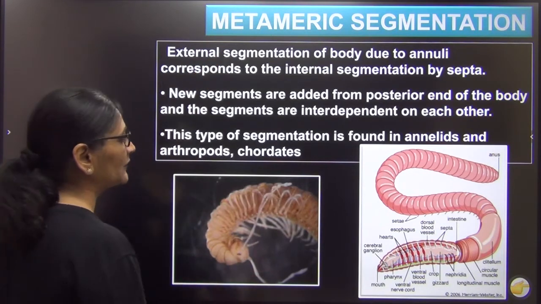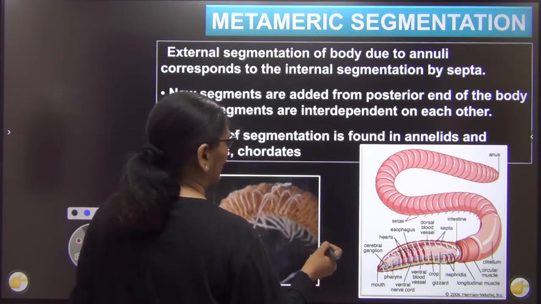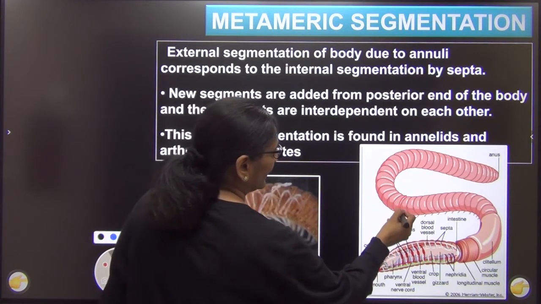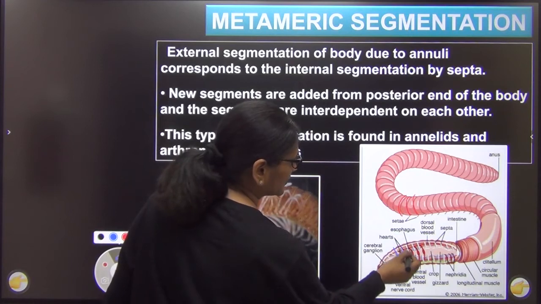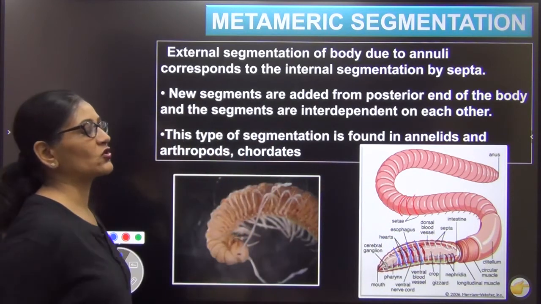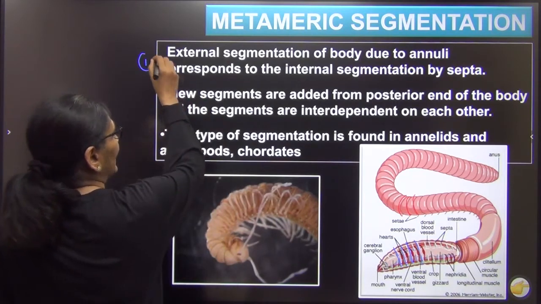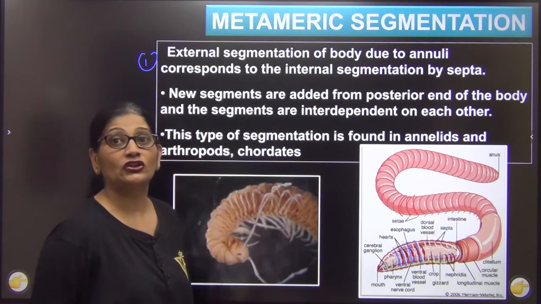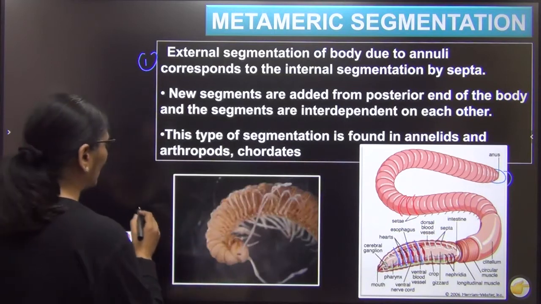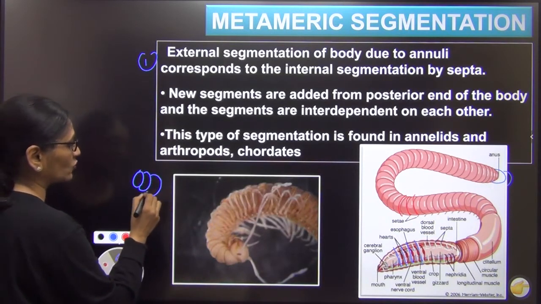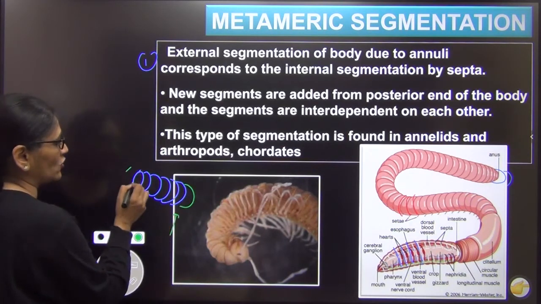पहला point क्या बताया? पहला point ये बताया that the external segmentation due to annuli. Just look at this. ये एक earthworm है. The external segmentation due to annuli corresponds with internal segments due to septa. Then this is called as true or metameric segmentation. But this is only one part. Second, in these animals, the new parts always add from the back. मतलब अगर ये मेरा एक animal है and if it has to grow, the new segments will always add from the back and not from the front.